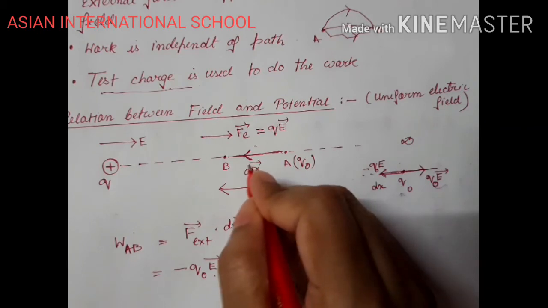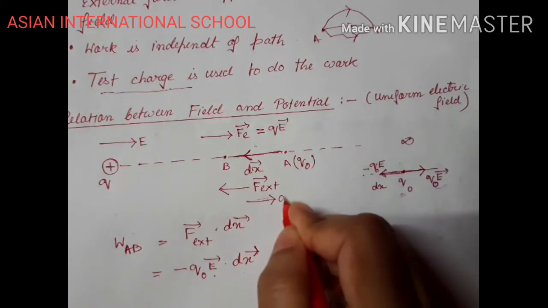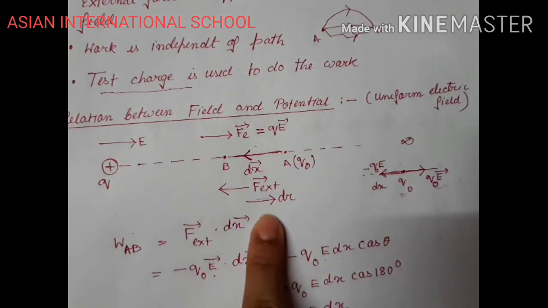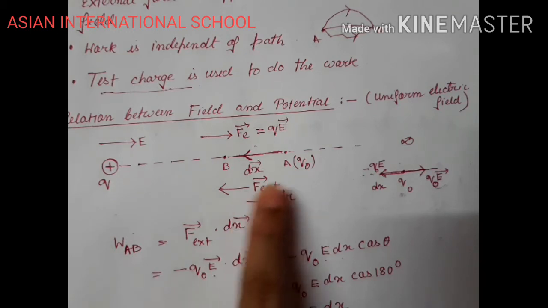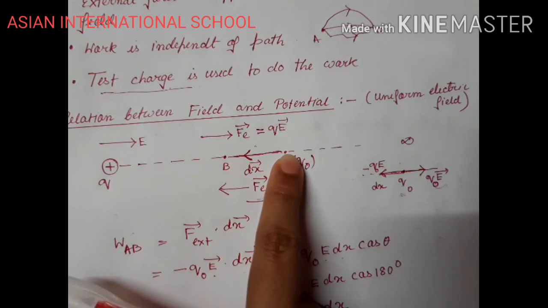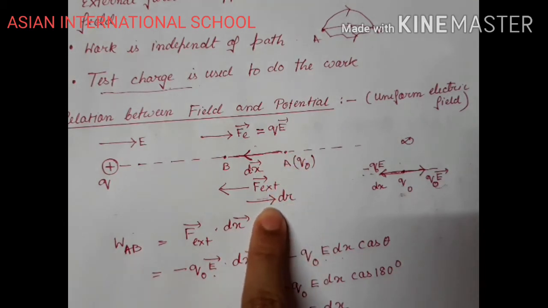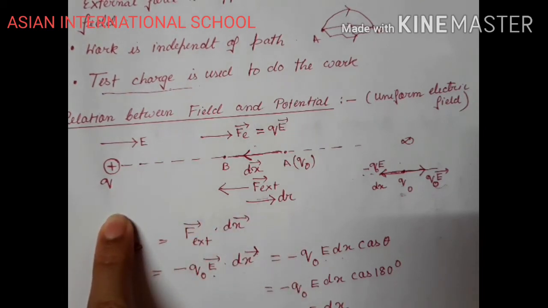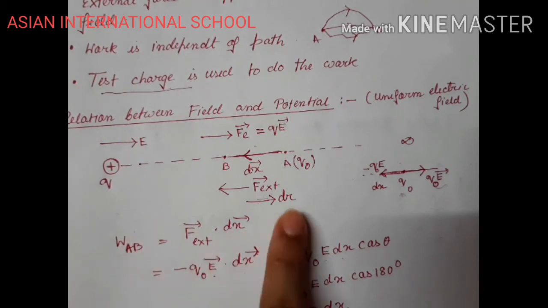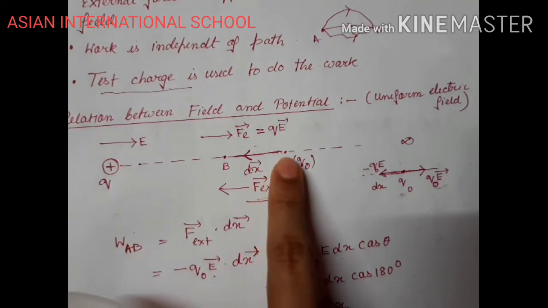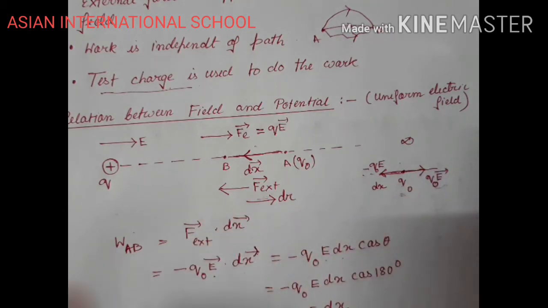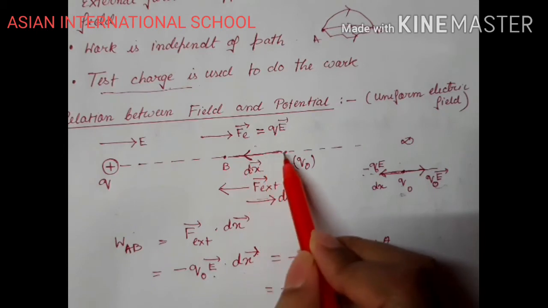Hence if this is your dx, then this will be the direction of dr. If I am representing the displacement with respect to the position vector, then B to A is the direction of dr, because the position vector is measured from the charge q, whereas the external displacement dx is measured from infinity to the point where you are bringing it. Or here we can say that this dx is being measured from A to B.